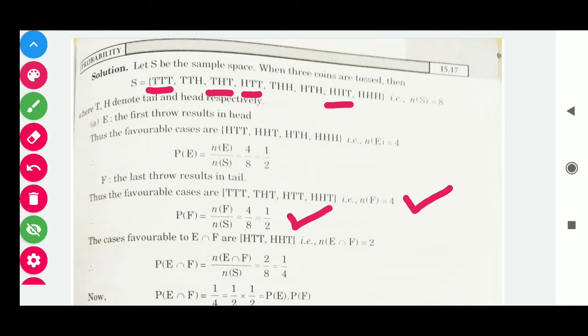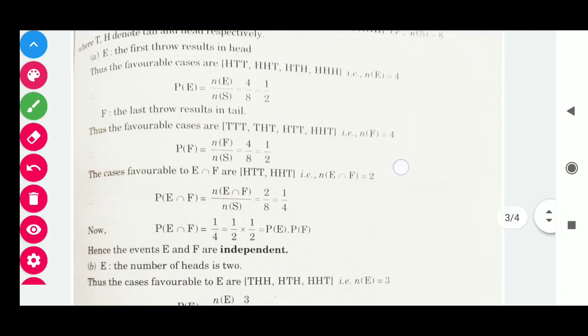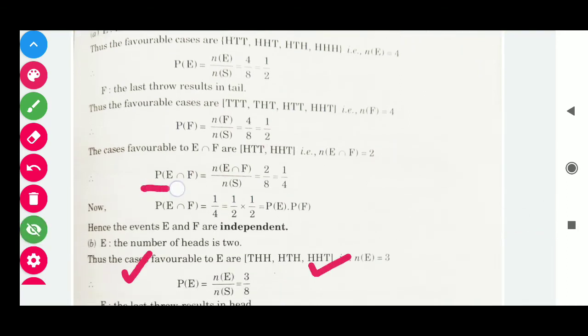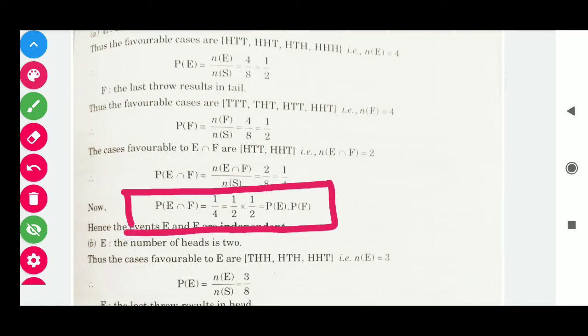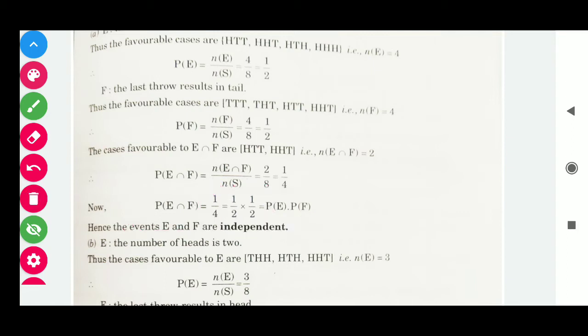Now we have to check whether these two events are independent or not. For that, we have to find the probability of E intersection F. Its formula is the number of elements in E ∩ F over the number of elements in the sample space, that is 1/4. We write here the common elements of E and F. Now students, P(E ∩ F) should equal P(E) × P(F). Both give the same answer, so the given events are independent.